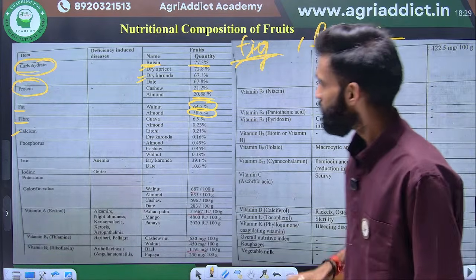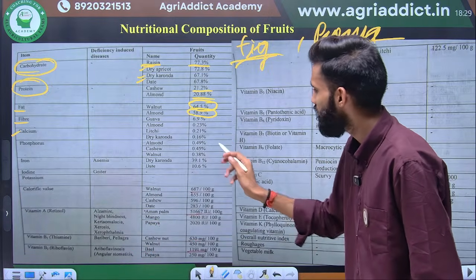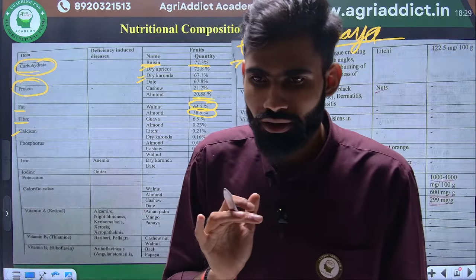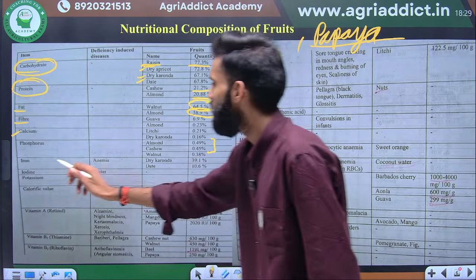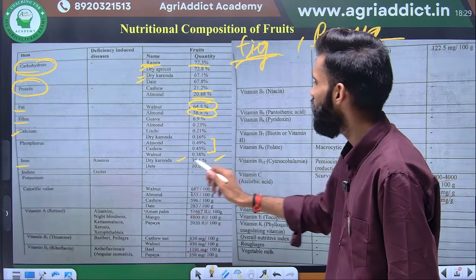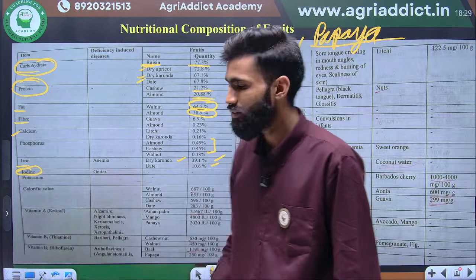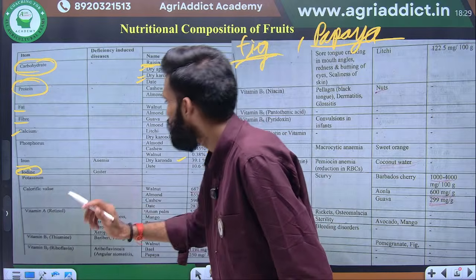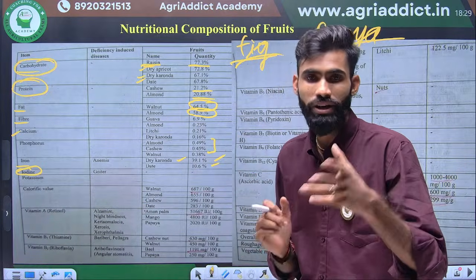Okay. Next one is the phosphorus. Almond 0.49%, cashew 0.45%. You should consider only two. Maximum two is enough from your exam point of view. Okay. Next one is the iron. Iron is maximum in the dry karonda, 39.1%, followed by date 10.6%. Next the iodine. Iodine is present in only vegetable. Iodine is maximum present in the lady's finger, that is the okra, which is a vegetable.